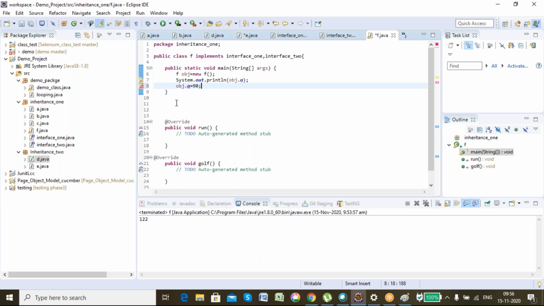The third difference? Yes, sir. Okay. This is a mandatory question in every interview. Give me the difference between interface and abstract class. I'm telling you from now.